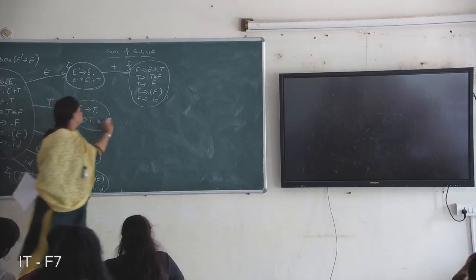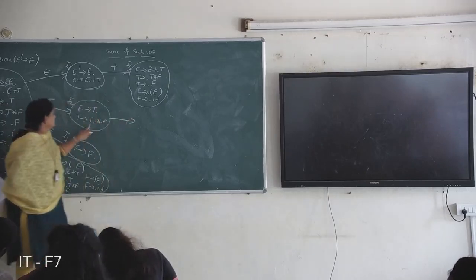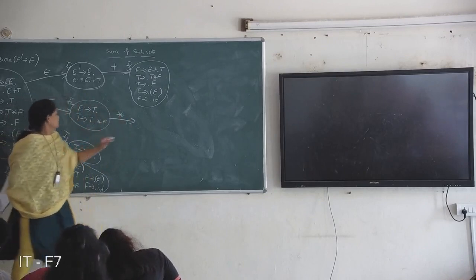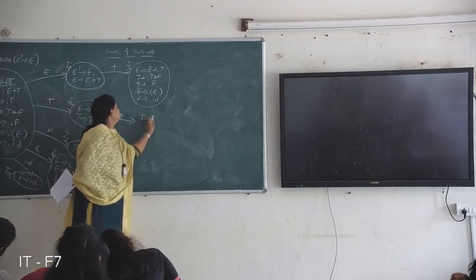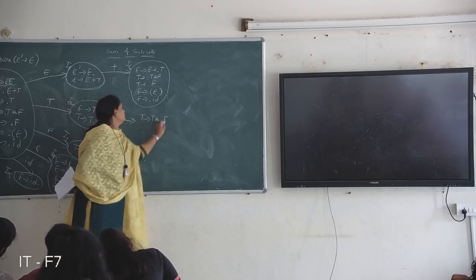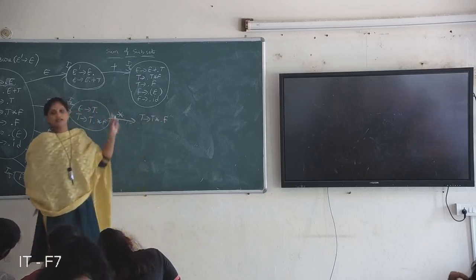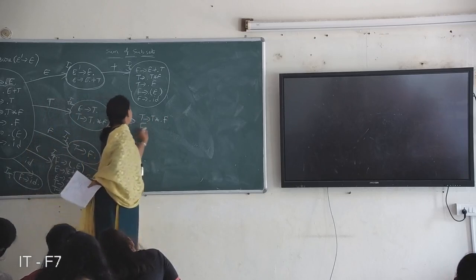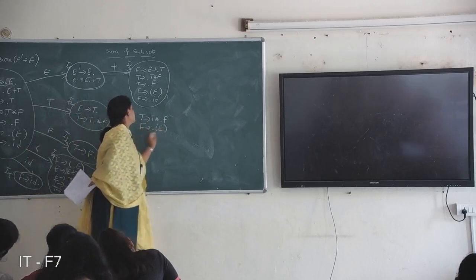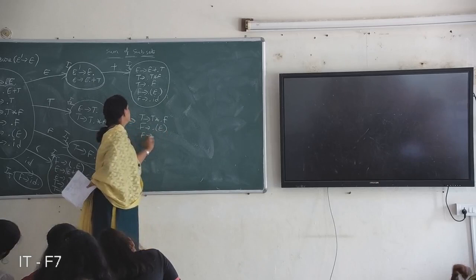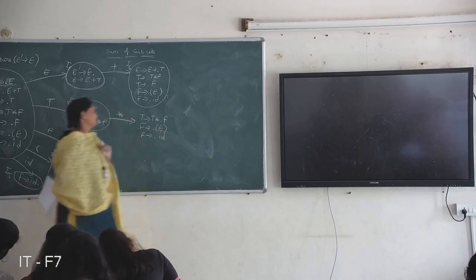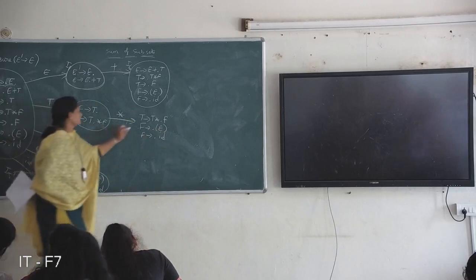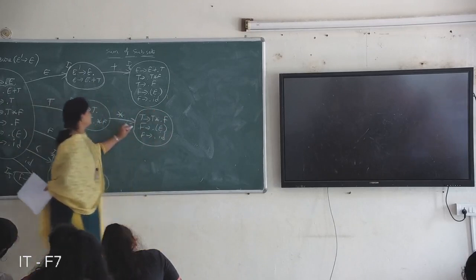And next, what transition will we do on this production? On star, that becomes T derives T star dot F. After that, again you are getting a non-terminal, so write all the non-terminal's productions, F productions: F derives within brace E, F derives ID, right?